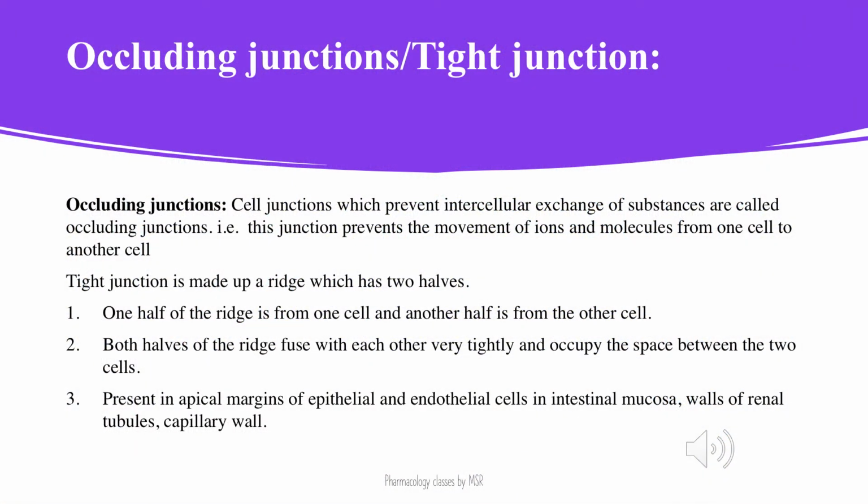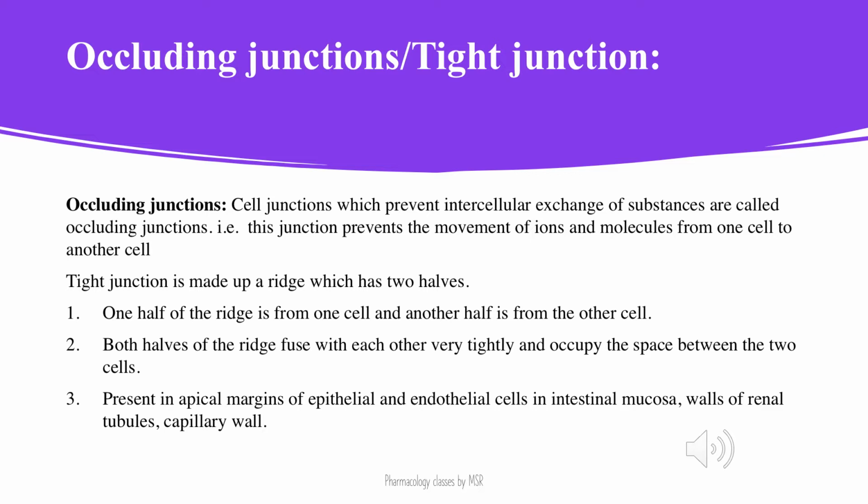Let's discuss the first type of junction, which is the occluding junction, also called the tight junction. Occlusion is nothing but blocking. These occluding junctions are very tightly packed so that they prevent, block or occlude the movement of ions or molecules from one cell to the other cell. That is the reason they are termed occluding junctions or tight junctions.